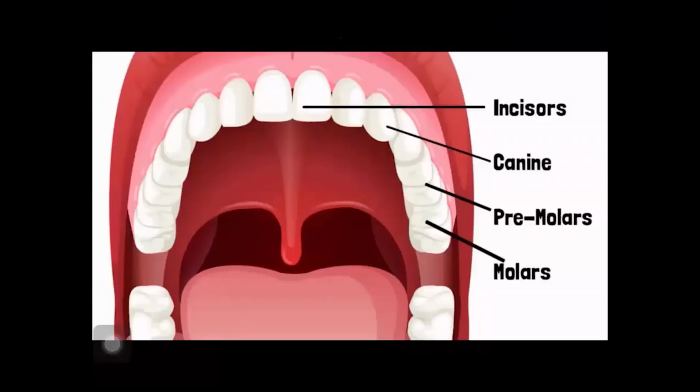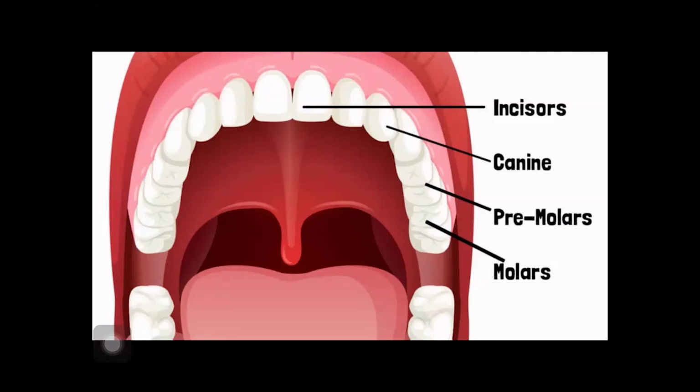Okay, so in this, the last three teeth which are present are known as the molars, which are used for grinding. After the three, we have two premolars, and these premolars are used for grinding and chewing. After two, we have one canine, okay, and that canine is used for piercing and tearing of food. And then we have 4 incisors, and these incisors are used for cutting and biting. After that, again, we have 1 canine, then again 2 premolars, and then 3 molars.